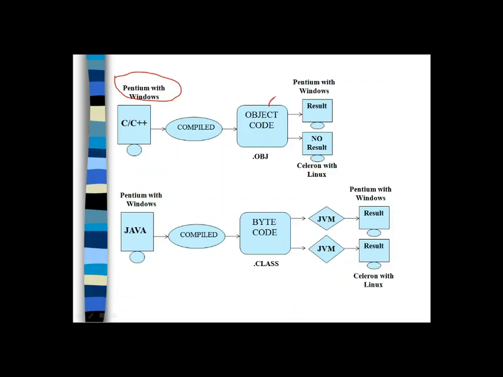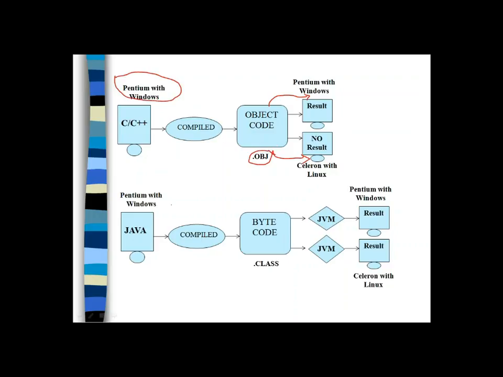That means this object code can only be executed on the same machine. It cannot run on a different machine; if I try to run it, it will not execute. That is platform dependency. C and C++ are platform dependent languages which directly produce the object code.